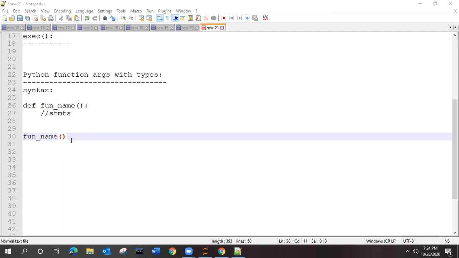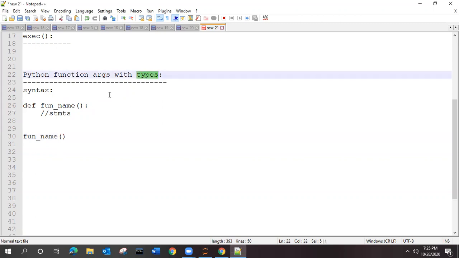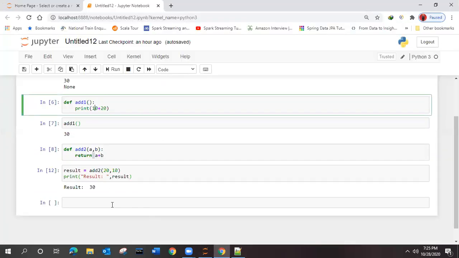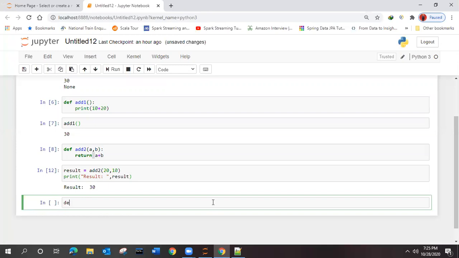So this is the way to give arguments to a function, right? Now you can keep in mind the different types of arguments that we need to think over here. This is the topic for today. Things like the default argument. If you are not writing anything, what will be the default argument? How will you print it? For that example, in add one, we didn't give any argument, but in the below one, we gave arguments.